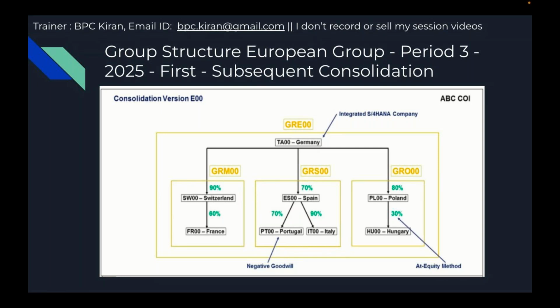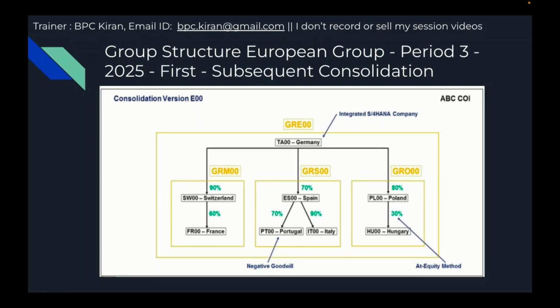Because of my investment and capital, comparing these two, I will get negative goodwill, because my investment is less than my capital value. So I have to do the write-off, posting one leg in P&L and one leg in the balance sheet. We are going to understand the entries activity-based consolidation of investments generates.